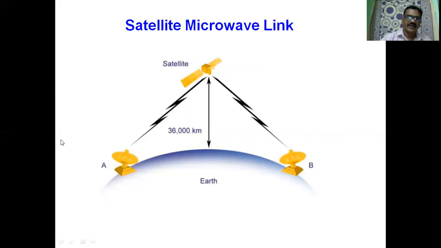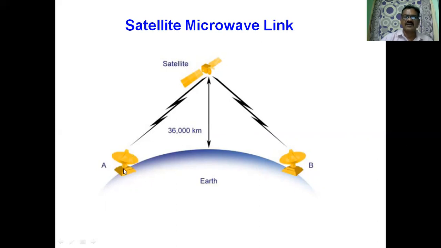The channels coming from different terrestrial networks, like voice communication, data communication, and television communication, are combined in the Earth station.